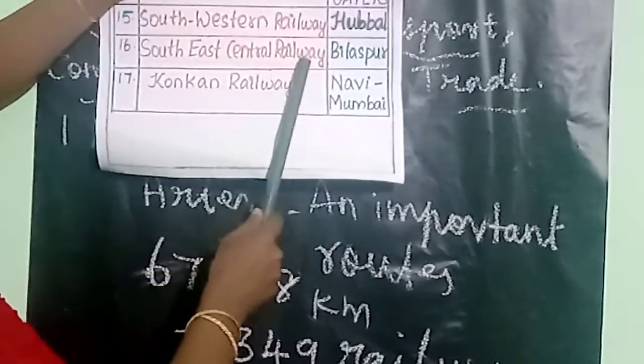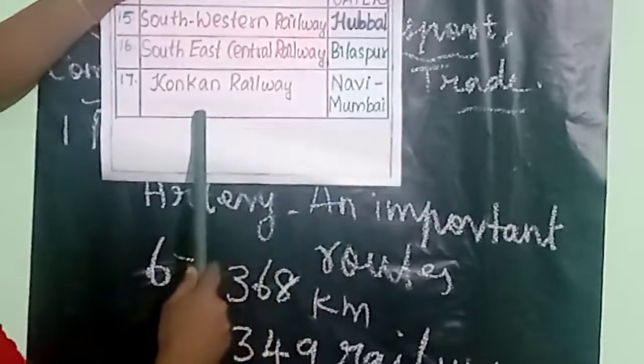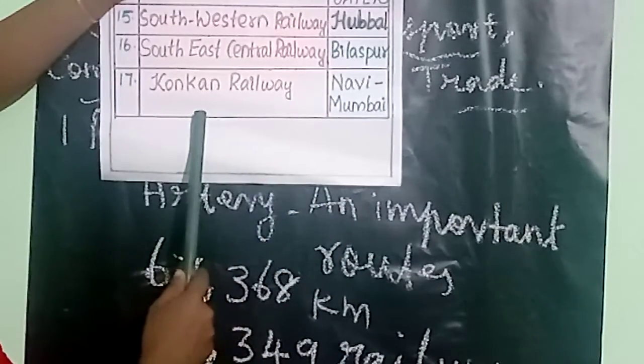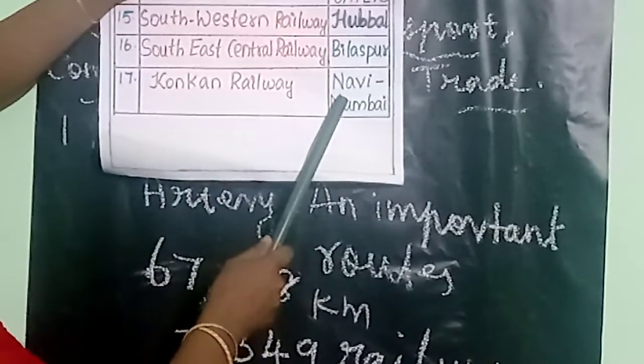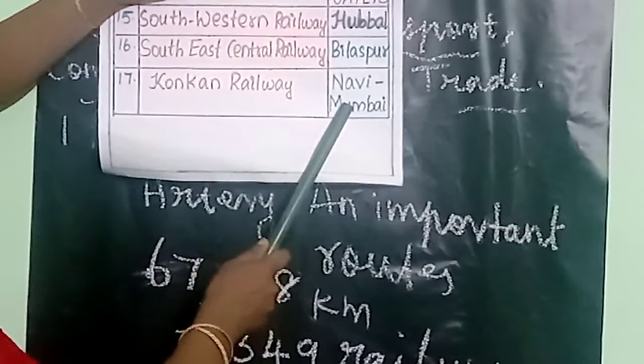Then South East Central Railway, the headquarters is Bilaspur. The last one is Konkan Railway, the headquarters is Navi Mumbai.